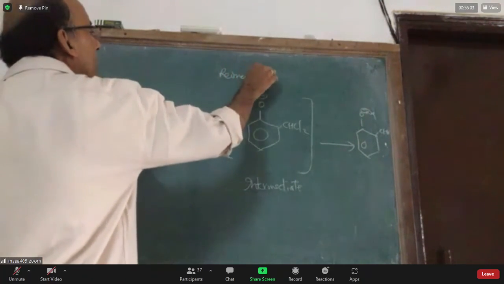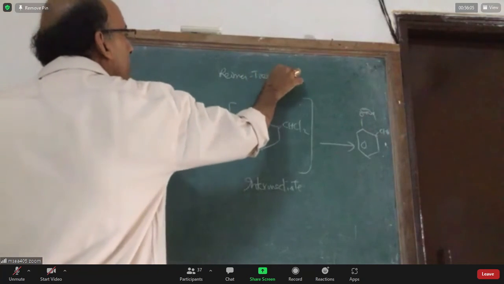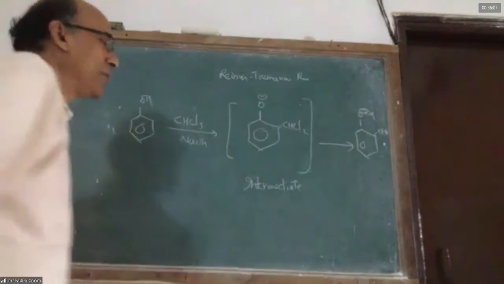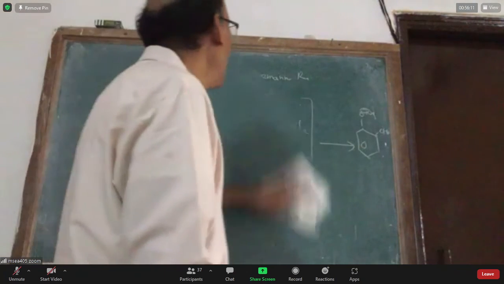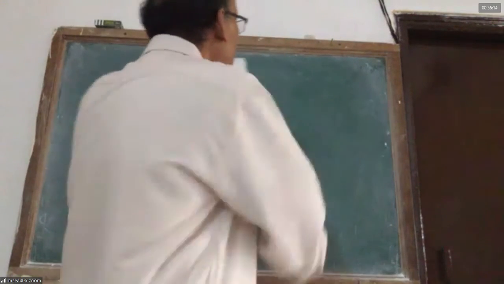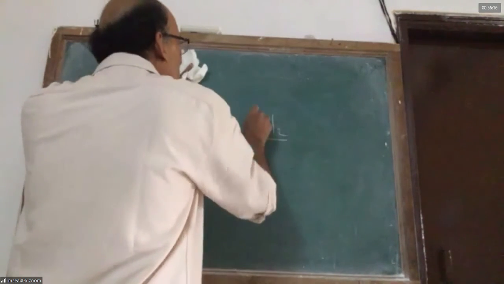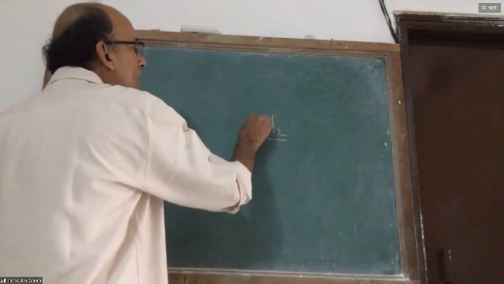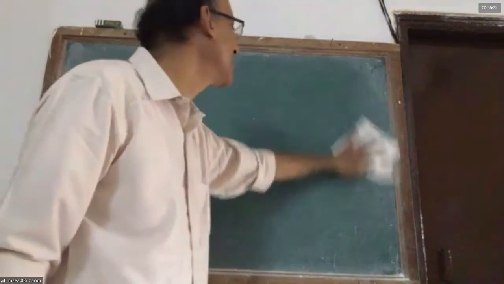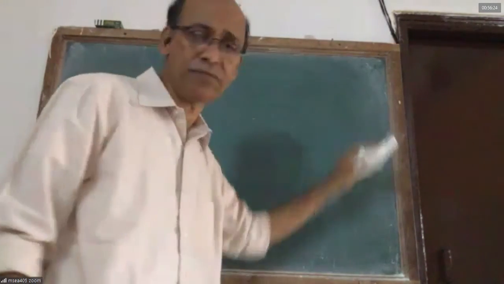This Reimer-Tiemann reaction mechanism I discussed with you earlier. Now I have no time, I am not doing it. So Reimer-Tiemann reaction is important. In the reaction, CCl2 forms. CCl2 is called dichlorocarbene, and it is an electrophile, and it has 6 electrons around carbon. So it attacks it. That is very important. Are we clear on that, sir? Hello? Yes. Yes, sir.